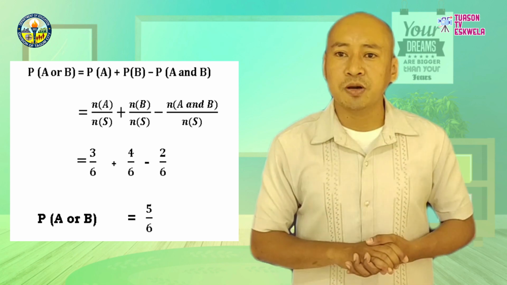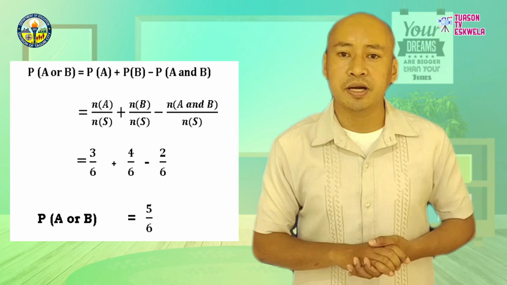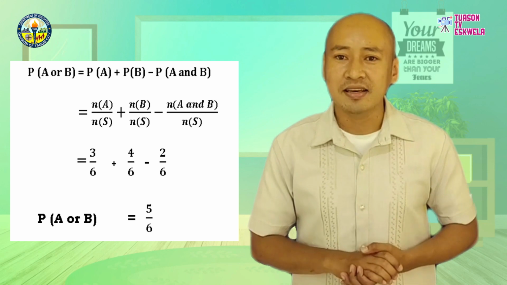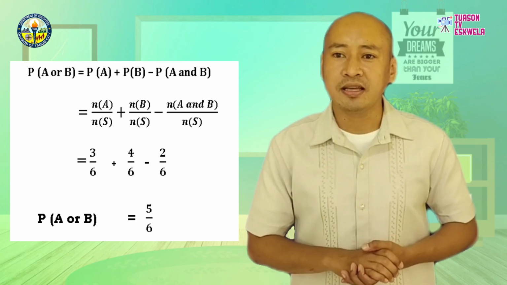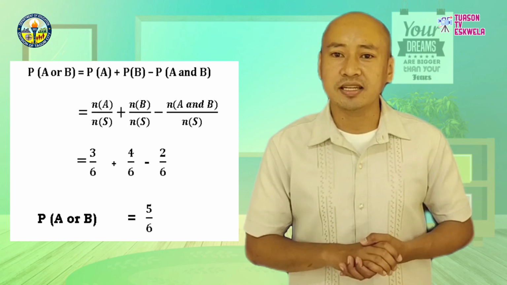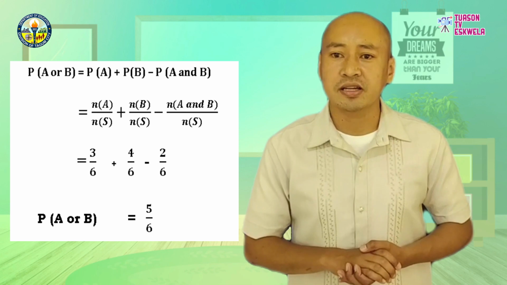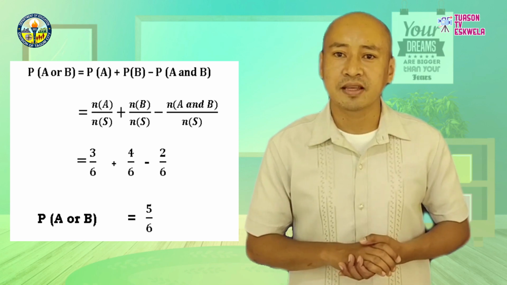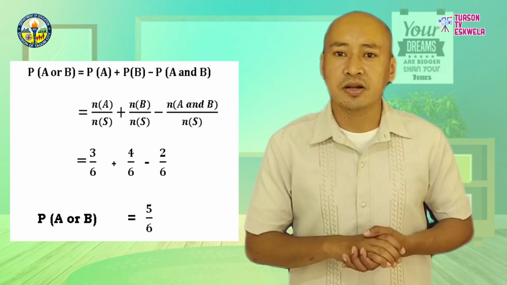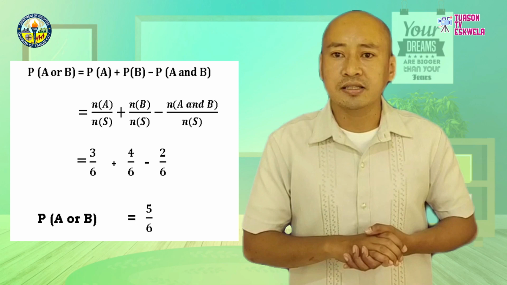Next, find the probability of A, or the probability of getting a number which is divisible by 2. Since there are 3 outcomes for event A, therefore, the probability of A is 3 over 6. Where did we get 6? Take note that in rolling a die, the number of possible outcomes is 6. Hence, the denominator is 6. Then, the probability of B is 4 over 6, since there are 4 outcomes in getting a number less than 5.